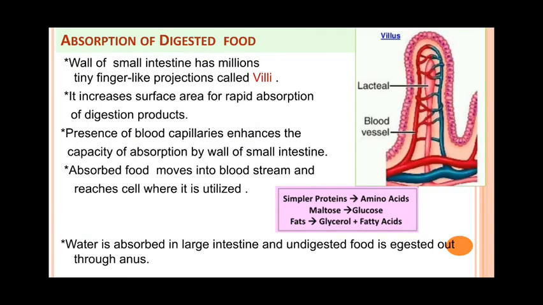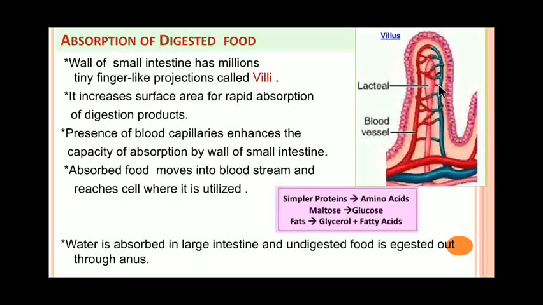Now absorption. Absorption of the digested food occurs in the small intestine. All these products are soluble in water and they are very easily absorbed by the walls of the intestine, which contain blood capillaries. Internally the wall of the small intestine is raised into numerous finger-like projections called villi. These villi greatly increase the absorptive surface area of the inner lining of the intestine, and the digested food is absorbed mostly in the region of the villi.